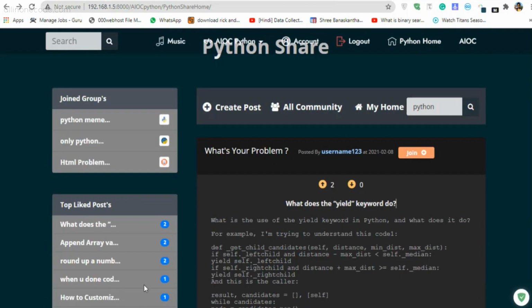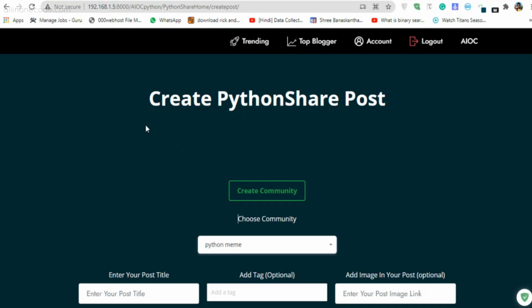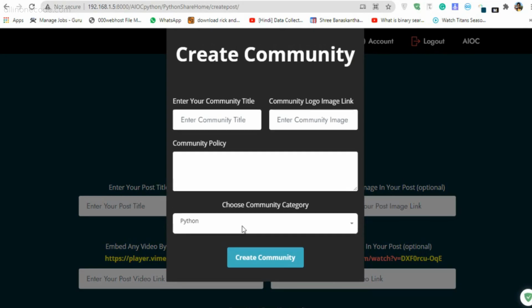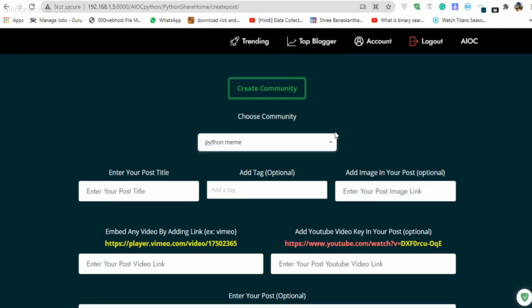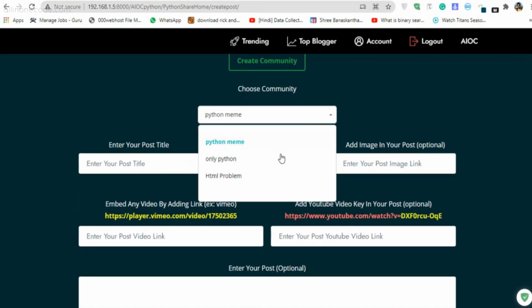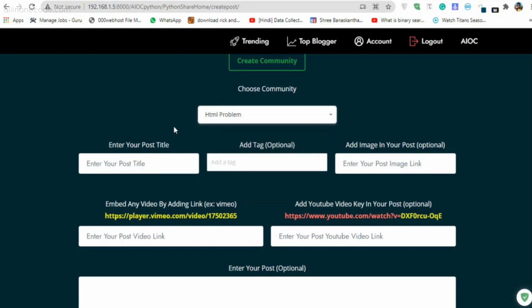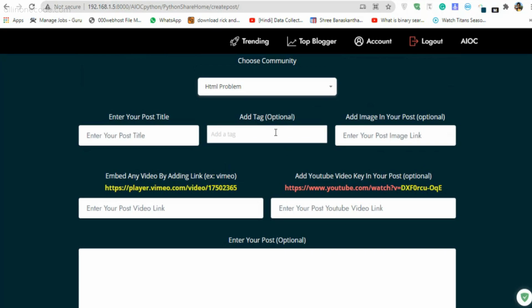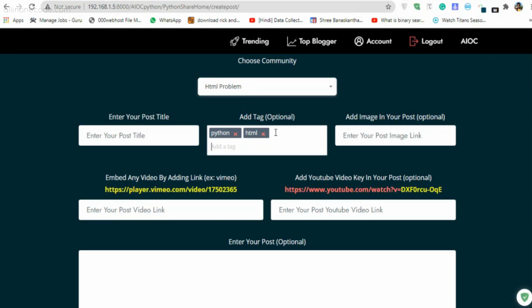Now let's go to create post. As you can see, in create post you must choose the community, or you can create a community in here, or you can join any community and that community will show here. For example, Python meme, only Python, and HTML problem. Now I use title tags, which are important. For example, if I write Python and HTML, it will generate the particular tags for that post.